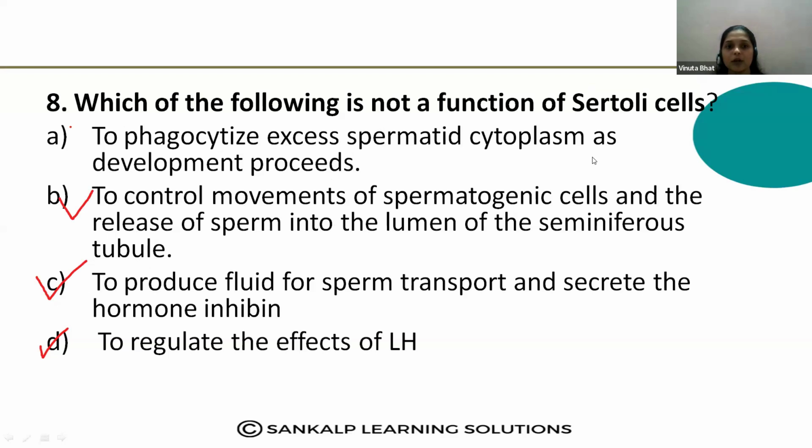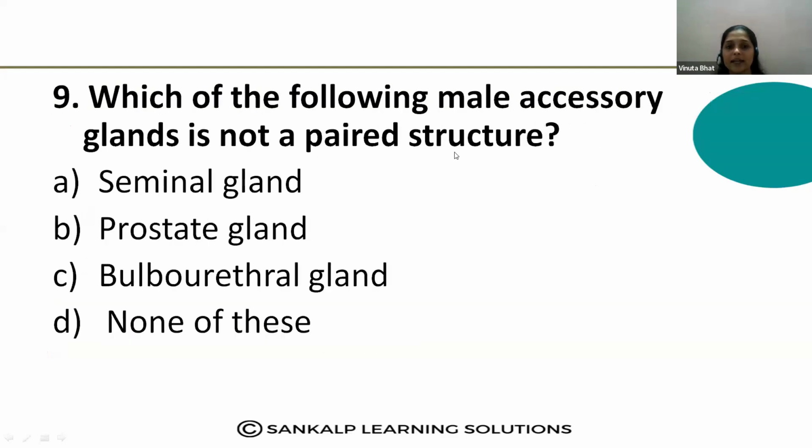See the next question. Which of the following male accessory glands is not a paired structure? Please write down the answer for the ninth question.